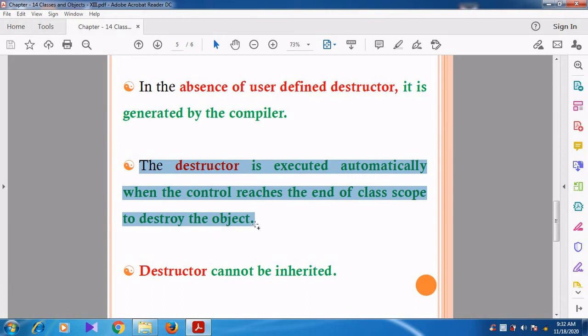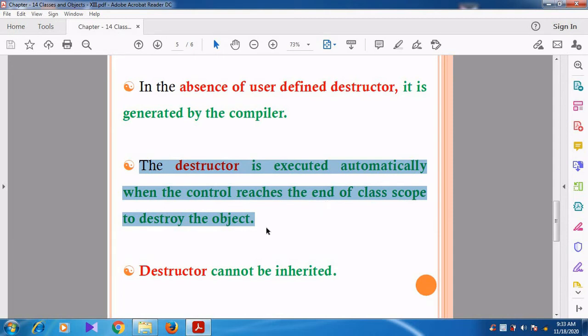It executes automatically when the control reaches the end of the class scope. That means when the object comes out of the class, then automatically the destructor is executed. Can you understand, students? When the control reaches the end of the class scope.